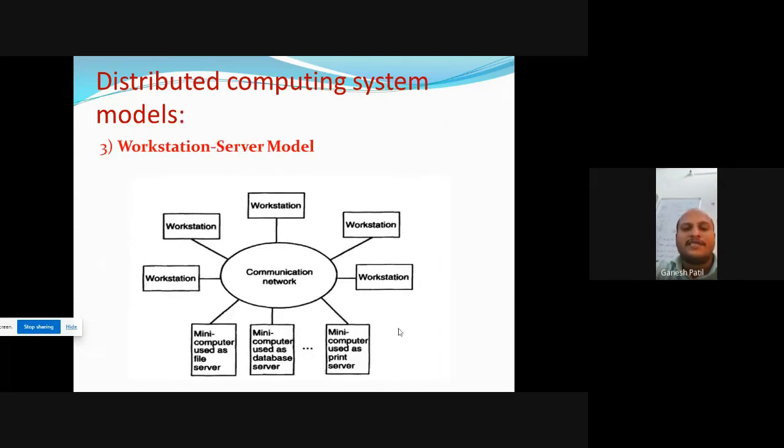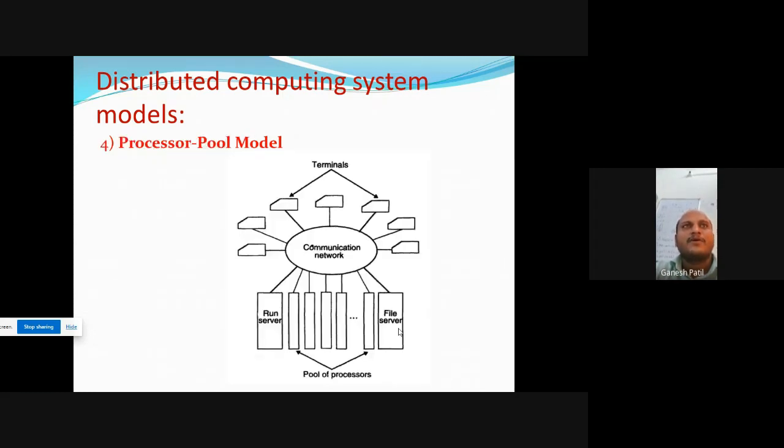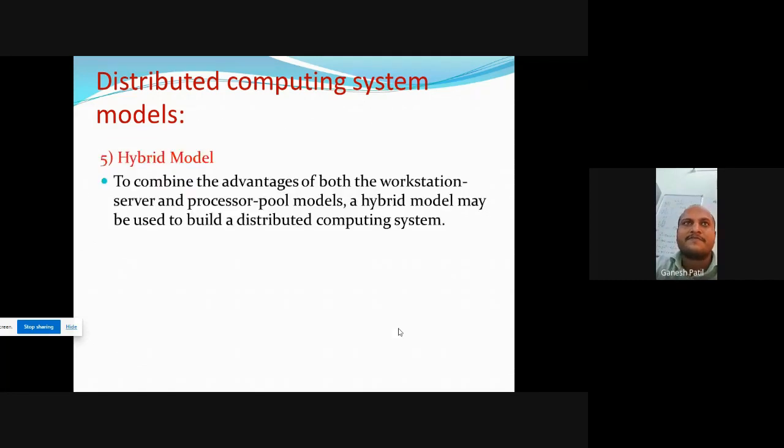Workstation server model means client to server communication will happen. In the processor pool model, client server communication will also happen, but here the client machine needs some processing power. At that time, the server will provide this processing power. And hybrid model is the combination of workstation server and processor pool model.